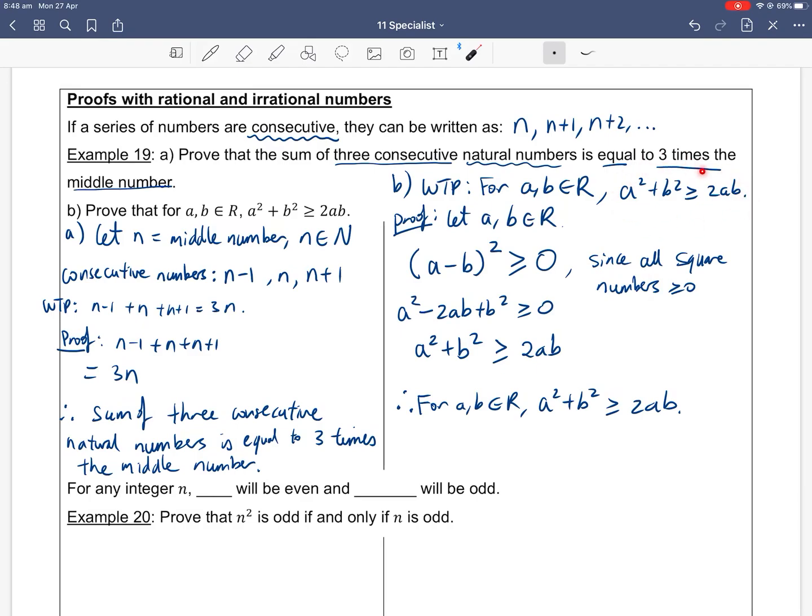Sometimes you need to think about, well, where have I seen this pattern before in algebra? How can I manipulate it? Then, using the fact that all square numbers are always 0 or bigger than 0, you manipulate your expression so that you get the statement you want to show. So it's all about exposure. If you've seen it before, just remember, jot down these little techniques, and yeah, just